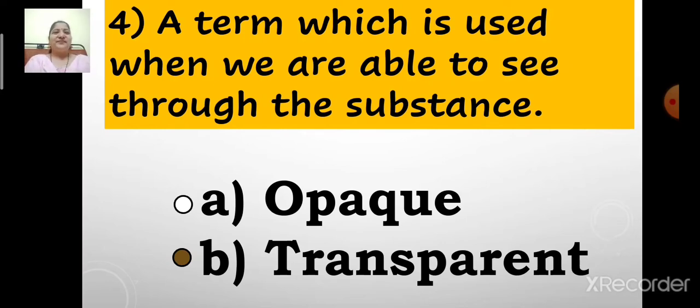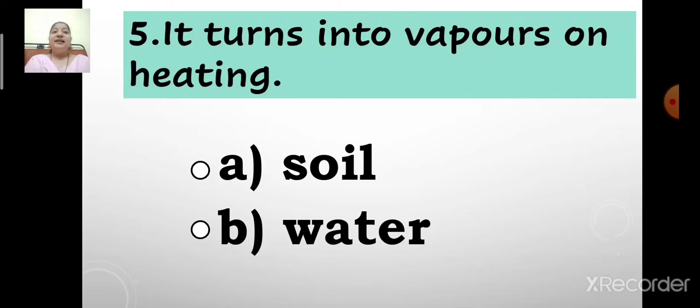Now next. Number 5. It turns into vapors on heating. I repeat, it turns into vapors on heating. The options are option A, soil, and option B, water. Now children, quickly select the correct option. Yes, you are right. Option B, water, is the correct answer. Water turns into vapors on heating. So children, let us select option B, water.